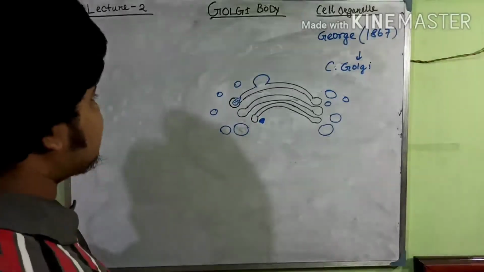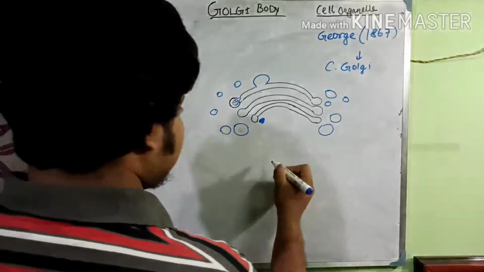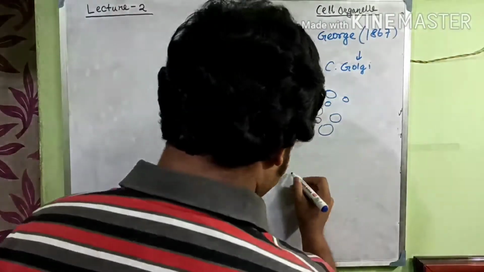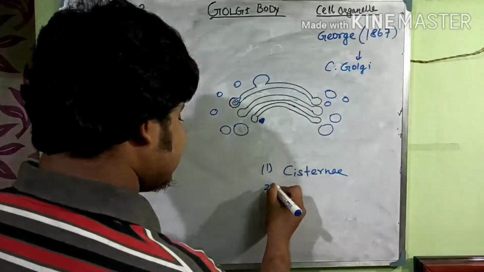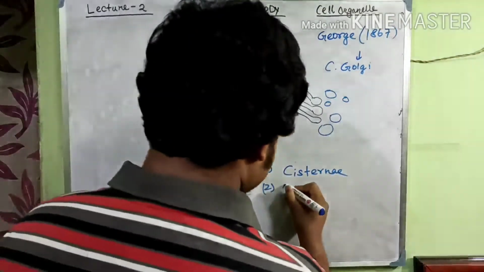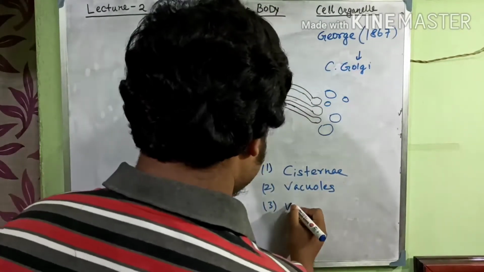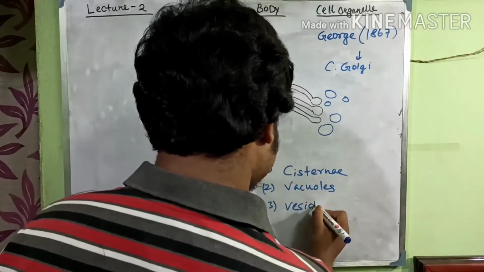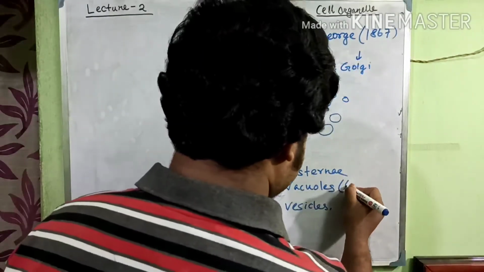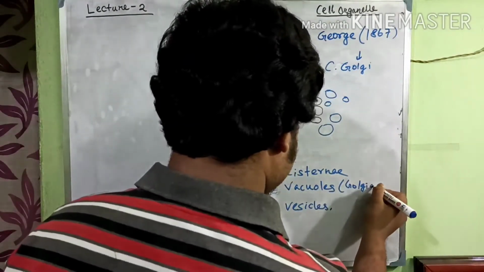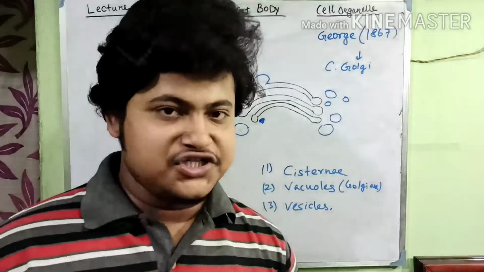It actually consists of three types of membranous system. Number one is cisternae, or cisterna, and after that there are vacuoles and vesicles. These vacuoles are also known as the Golgian vesicles, and these Golgian vacuoles have some functions.